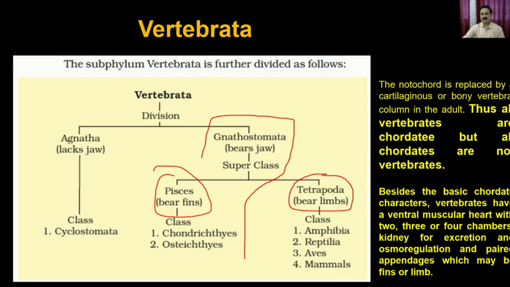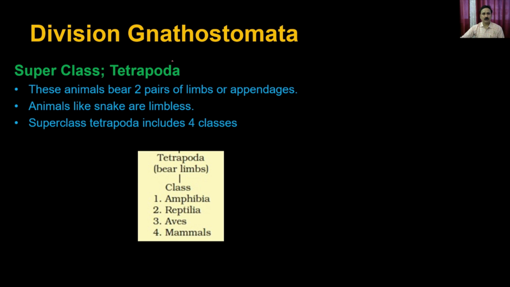As the name suggests, Tetrapoda means the animals which bear limbs. The superclass Tetrapoda are the animals which bear two pairs of limbs or appendages, which means they contain four appendages. The exception is that snakes are considered Tetrapoda, but they don't have limbs.